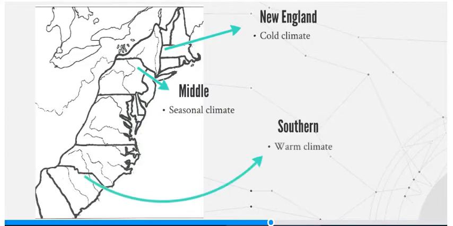And then zooming all the way down here to the southern colonies, we have a warm climate. Now, some of us think that it's a hot climate, but that's not necessarily true because right now, in the winter or in the spring or in the fall, we have just a warm climate in general, not necessarily tropical, but it is warm. We have typically a very mild winter, and if we do have some type of serious winter or there's snow on the ground, we have a lot of issues because our state is not really prepared to handle snow. Hurricanes, we got it. We got our hurricanes next. We're ready to go. But we don't really have enough salt in the state to salt all of our roads that are necessary, especially here in eastern North Carolina. So we have a warm climate.